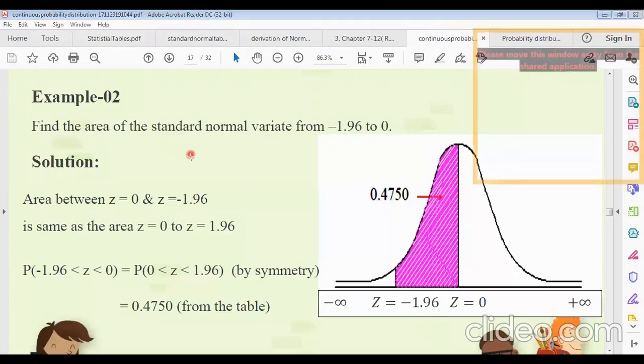So, finding the area of the standard normal variable between z equals 0 and 1.96, actually the subtraction between these z values. How do we get this 0.4750 from the table?